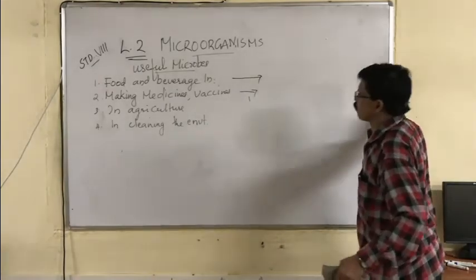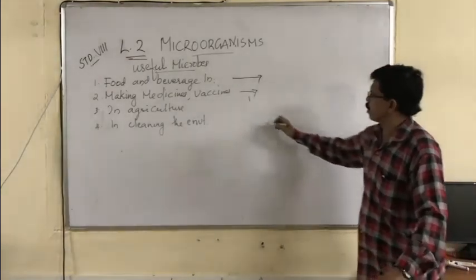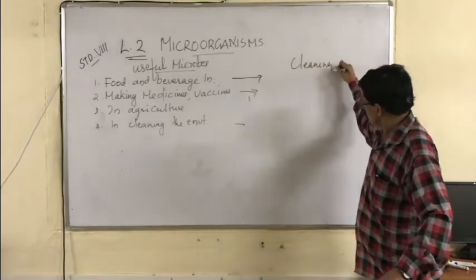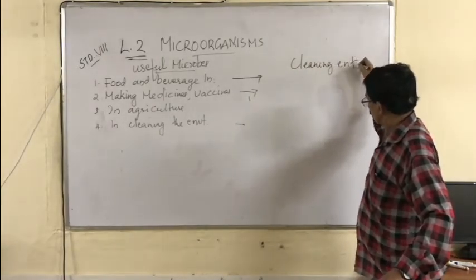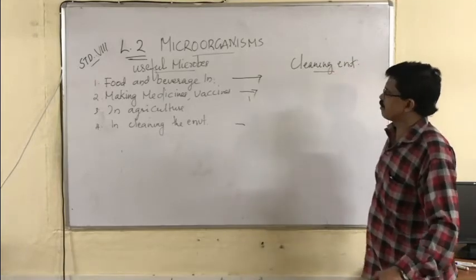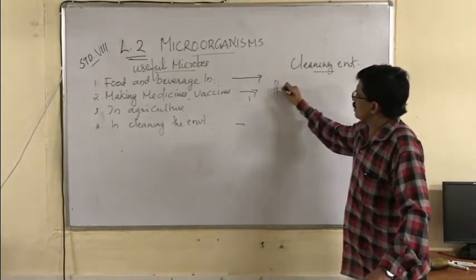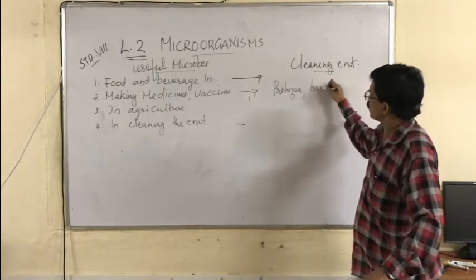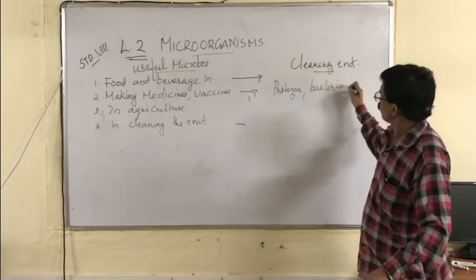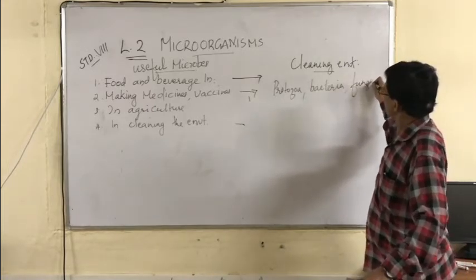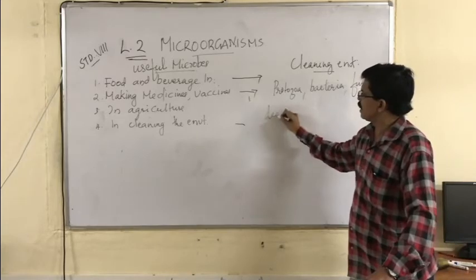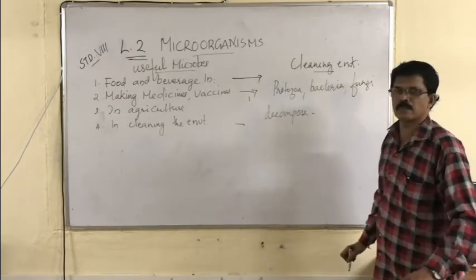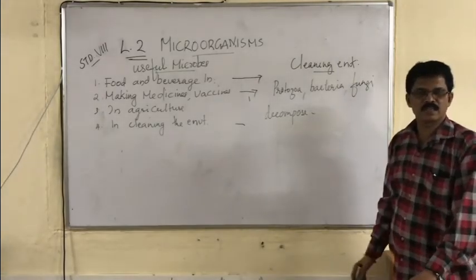Now the last use of microbes is cleaning the environment. How do microbes clean the environment? Microbes such as bacteria, protozoa, fungi, all these can decompose the dead materials.